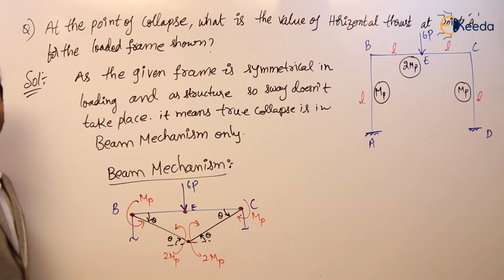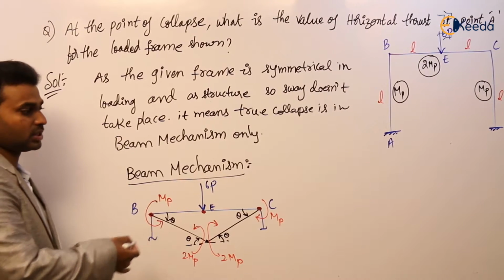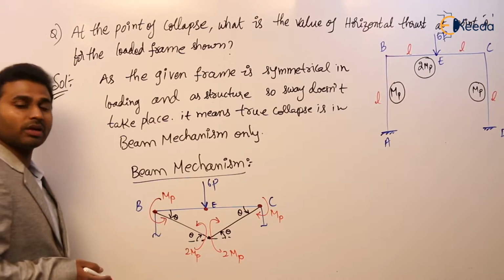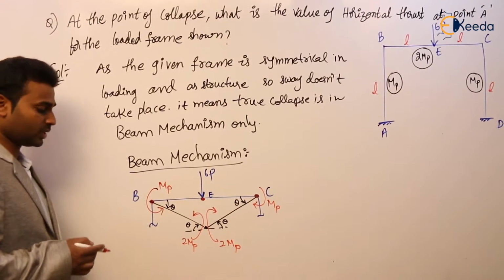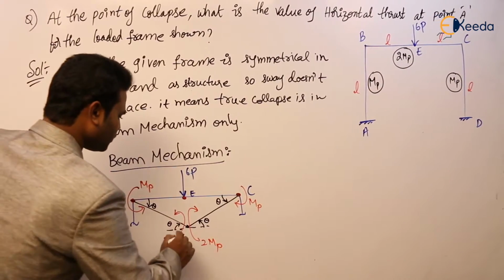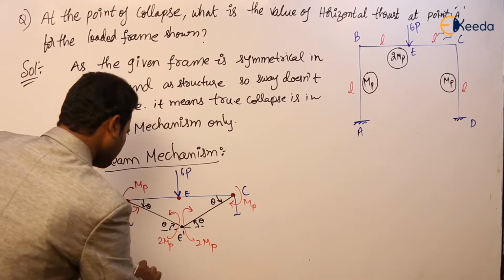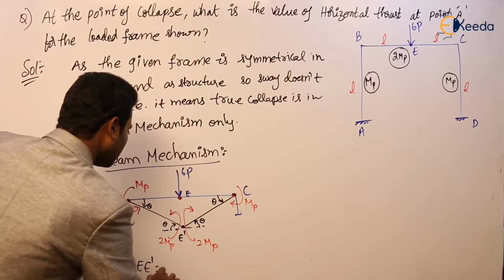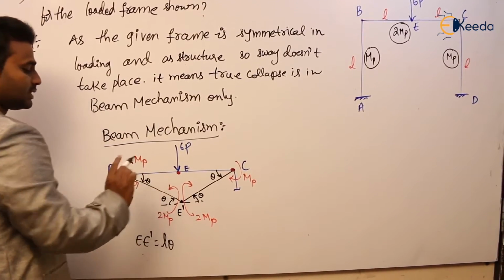So this is a free body diagram. Then we use the principle of virtual work, which is external work equal to internal work. For that we require E dash. How much is E dash? E dash is equal to L theta. Agree?